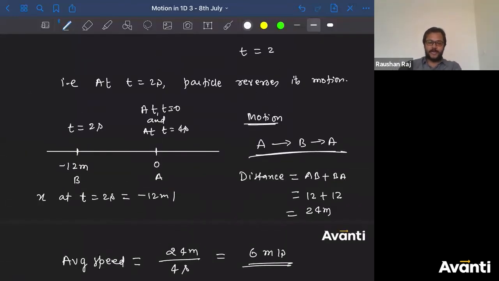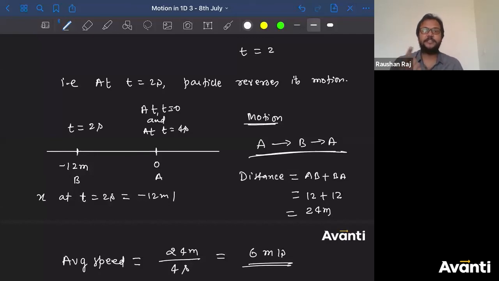Guys, did you understand this part? If you have to find the average velocity, find out initial position, find out final position. Take the difference, that will be the displacement, divided by time, that will be average velocity. But if you have been asked to find the average speed, thoda sa think, wait for a minute.